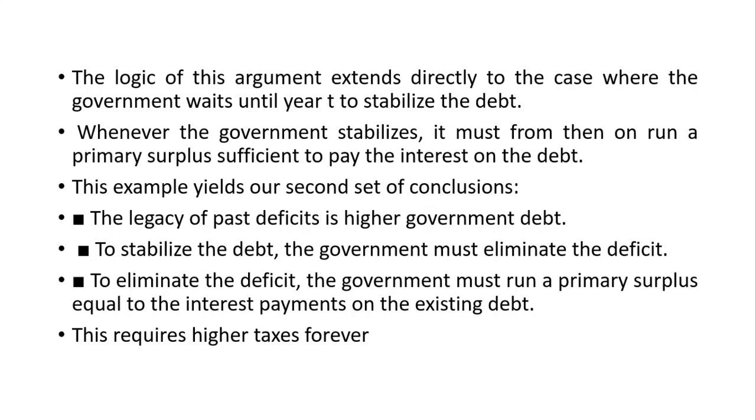That is, the government must be able to generate a surplus which can meet the interest on the accumulated debt. To eliminate the deficit, the government must run a primary surplus equal to the interest payments on the existing debt. This requires higher taxes forever.